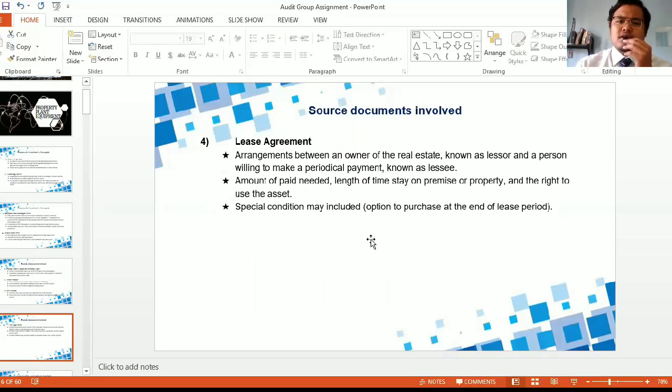So it will state how much the lessee needs to pay, the length of time, and the right to use the asset: how the lessee can use the asset, and the limits on how the lessee can use the asset. And special conditions may be included, such as an option to purchase at the end of the lease period, which may be involved in the lease agreement.